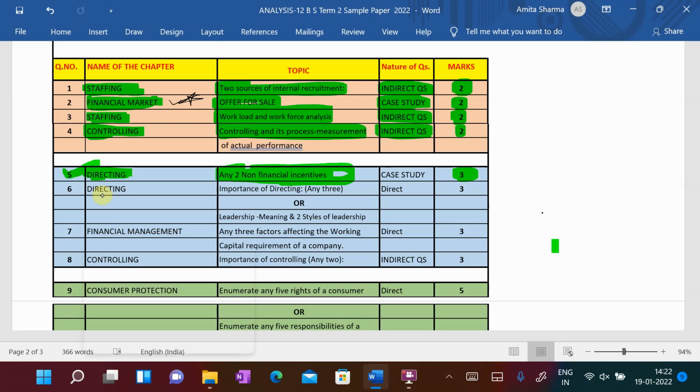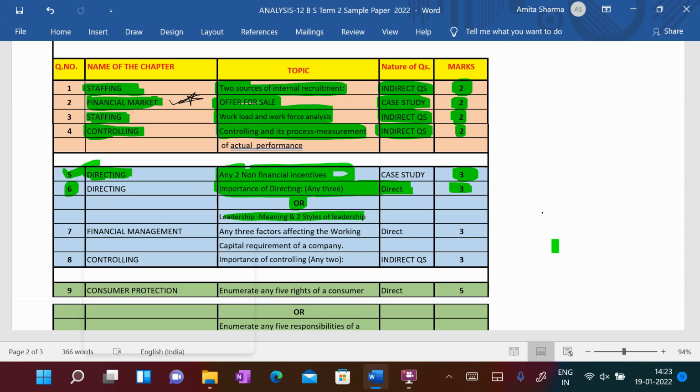And again from the chapter Directing, as I told you, 2 questions are coming. Importance of directing, any 3 points, so you have to explain; a direct question is asked. So it is a 3-mark direct question, and there is a choice given in leadership, meaning and style. So there is a choice from the chapter Directing. They are going to ask two questions of 3 marks, and they are giving a choice in 1 question.